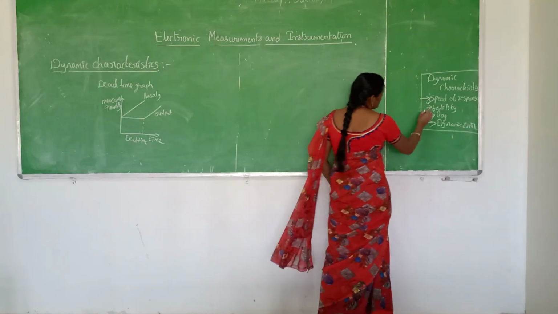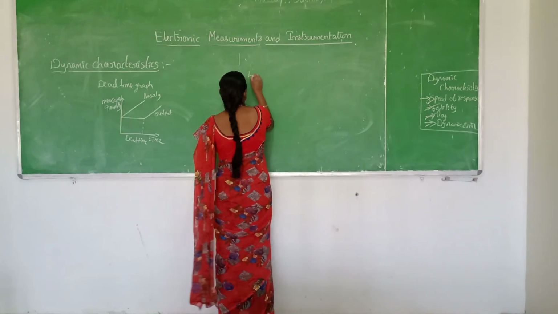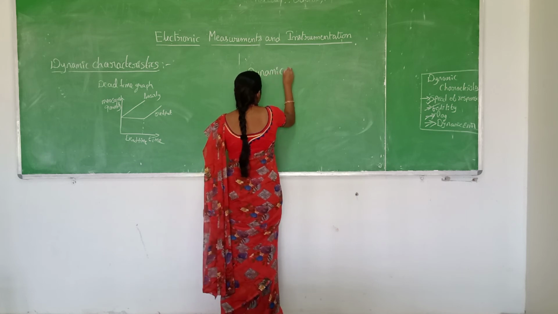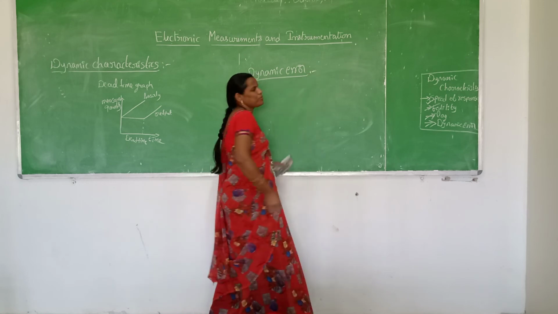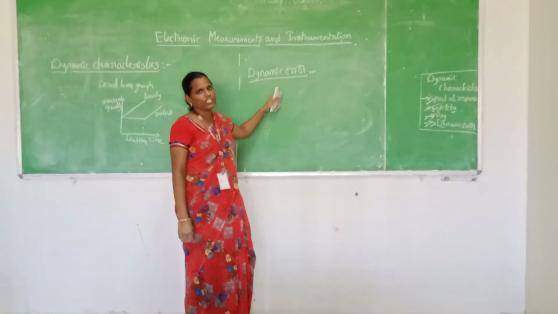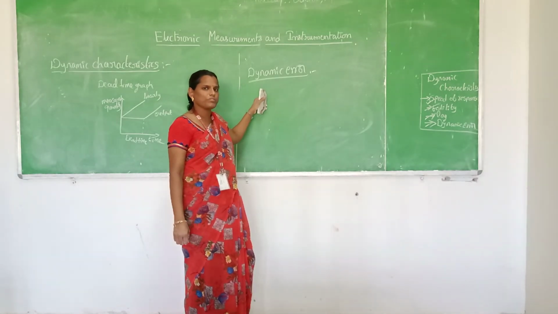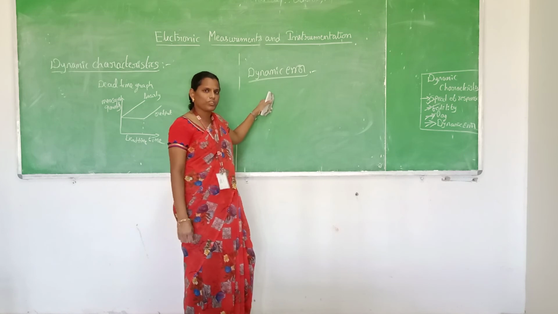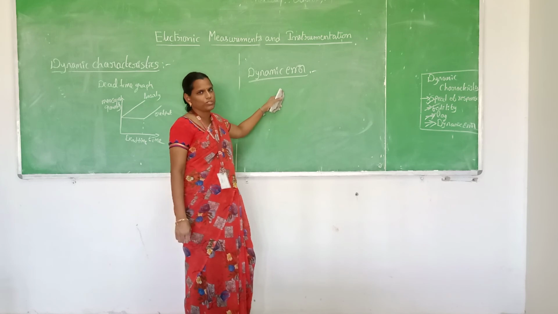So fidelity is completed, lag is completed. Next one is the dynamic error. The dynamic error is the same as the static error. It is also the difference between the measured value and the true value. We have explained that the true value is the exact value of the measured quantity, whereas the measured value is the value which we get from the instrument.